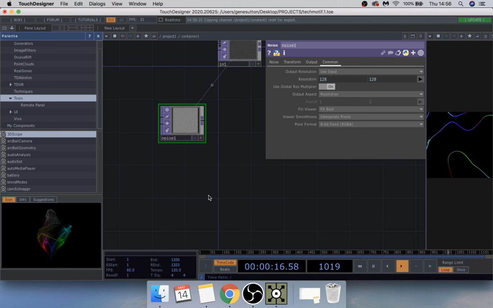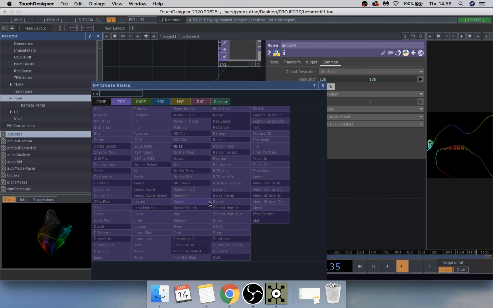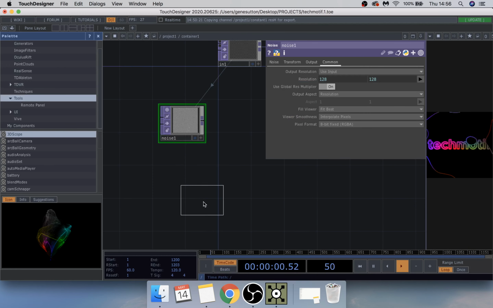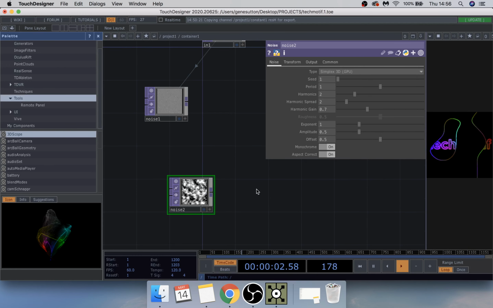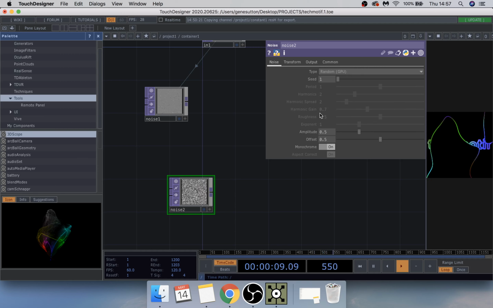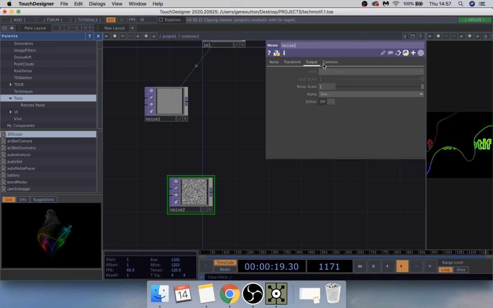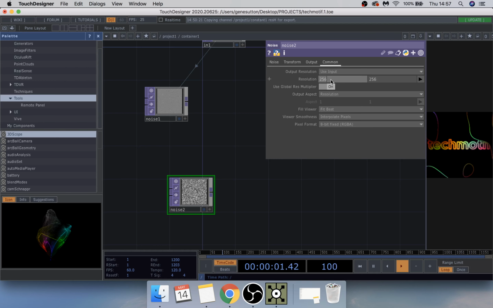Next, add another noise down here, and on this one, we're going to change this to random GPU, and I think that is also just the same.